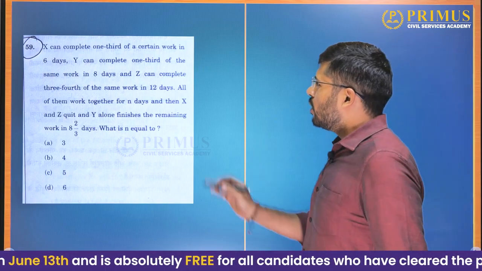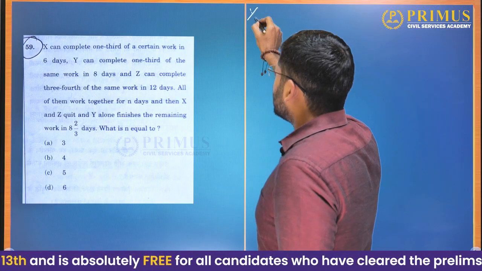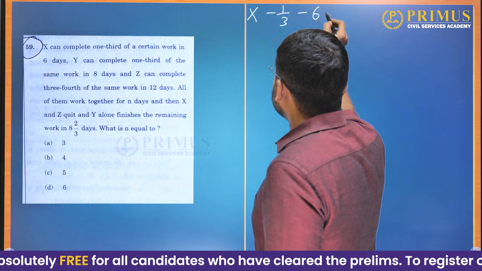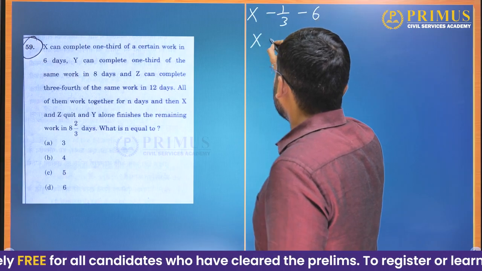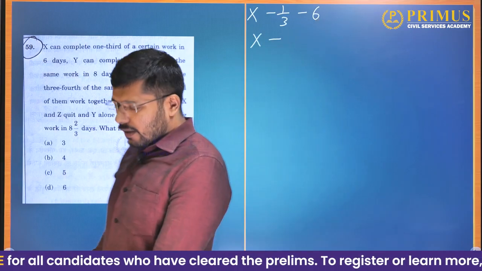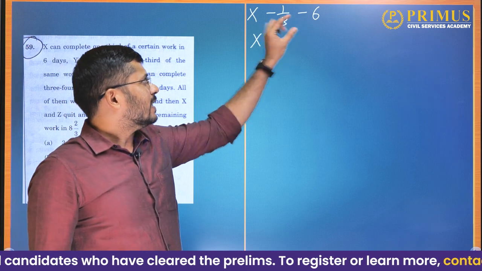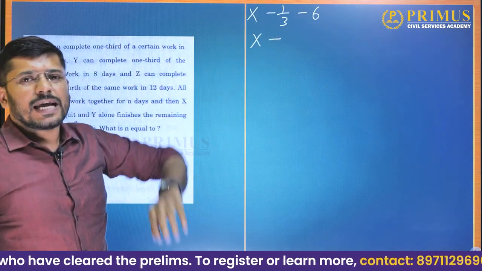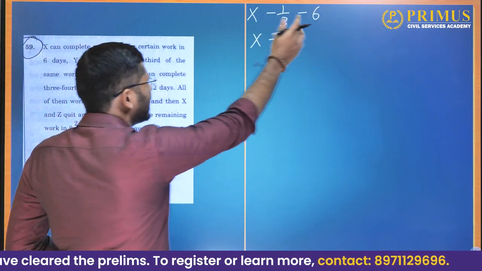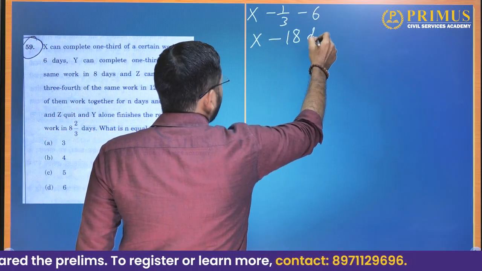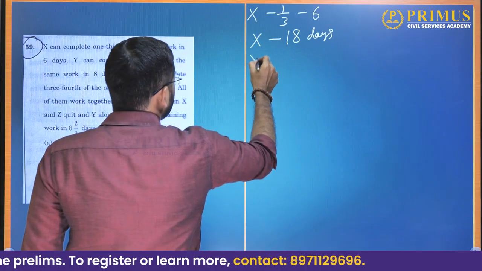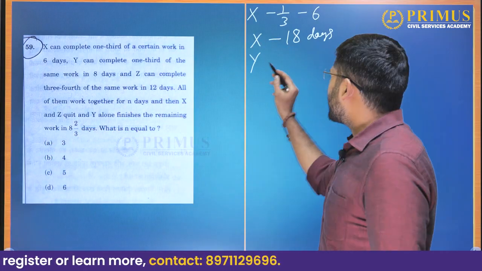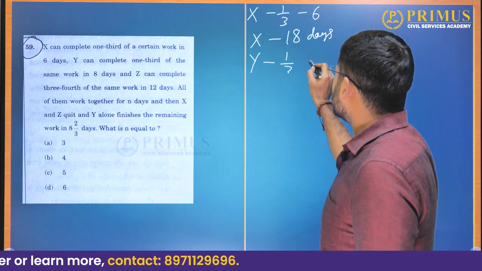Okay, so let us see. Now X does 1/3 of the work in how many days? 6 days. From one of the previous problems, we already know that when X does 1/3 of the work in 6 days, just invert this fraction and multiply it here. That will give you the time taken by X to do the complete work. So 6 into 3 is 18 days. What about Y? Y can do 1/3 of the work in 8 days.